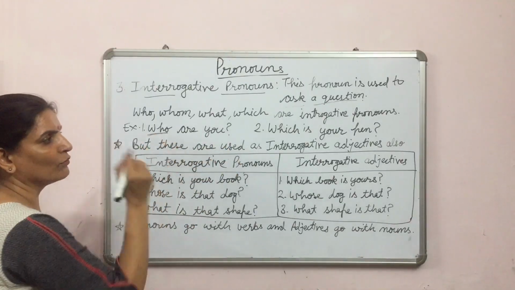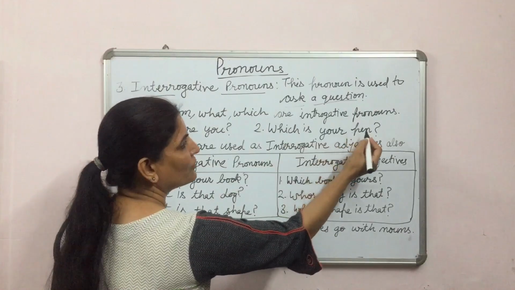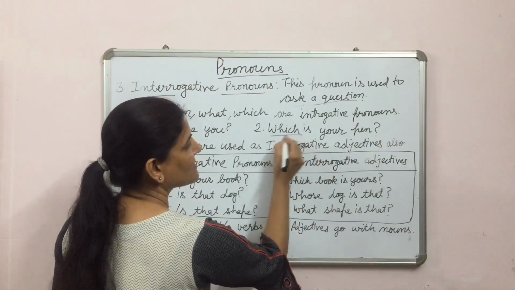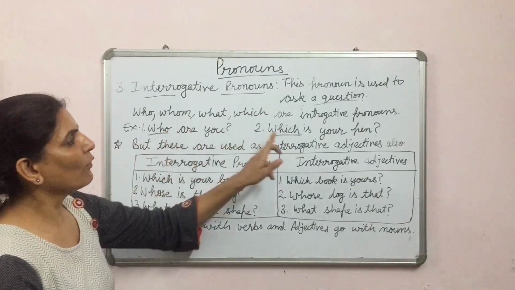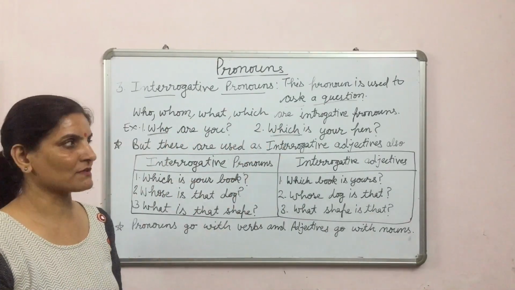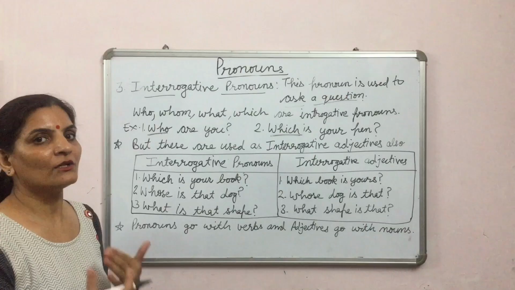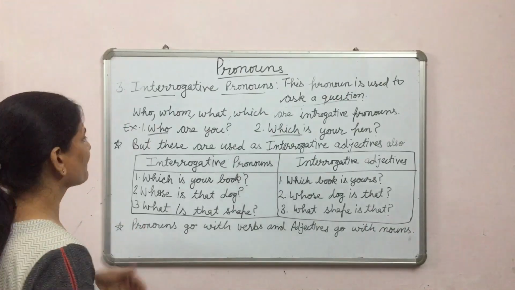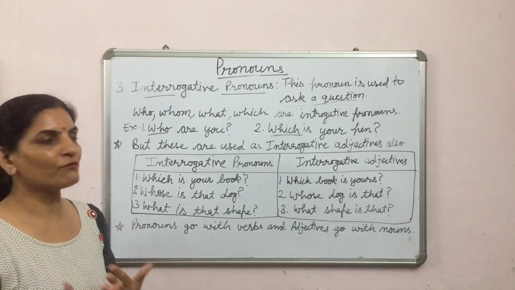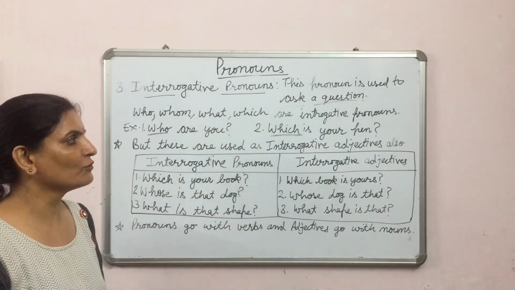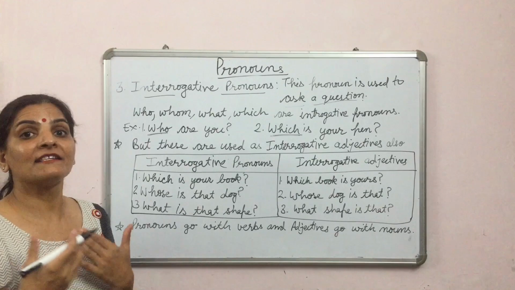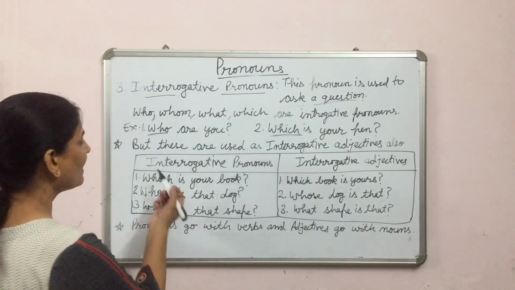Here, who, and which is your pen, in this sentence, which. Who and which both are interrogative pronouns, and these are used to ask questions. But these words, who, whom, what, which, are used as interrogative adjectives also.